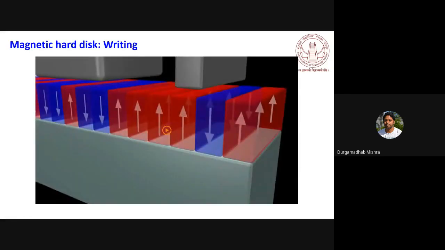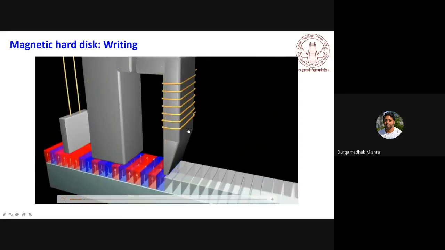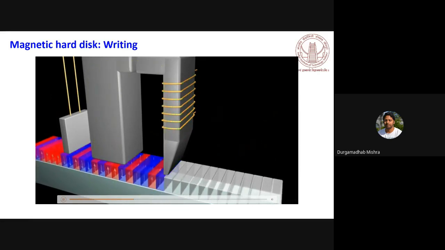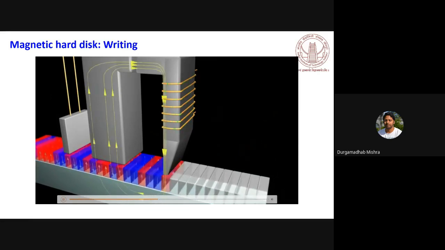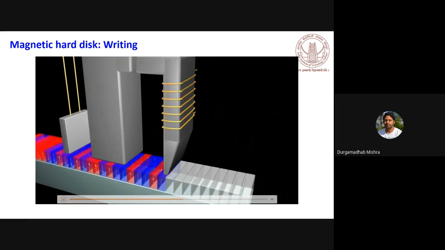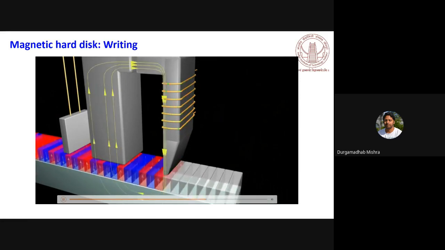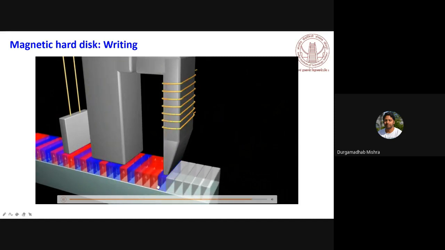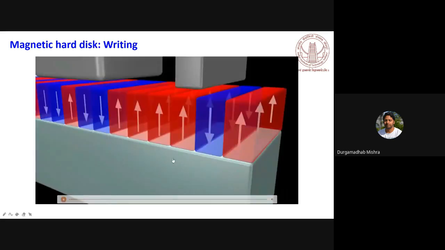So you can write a bit by reversing the current flow through the writing head. This blue and red are basically up and down magnetization, and you clearly see how the magnetic flux lines flow through the whole structure. So this is the animation of how the writing works.